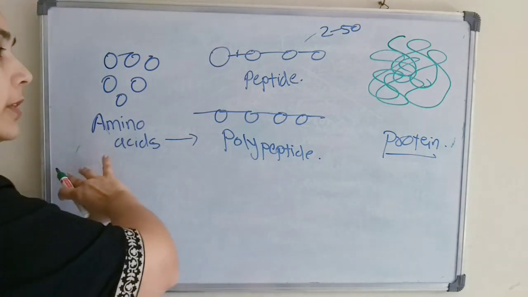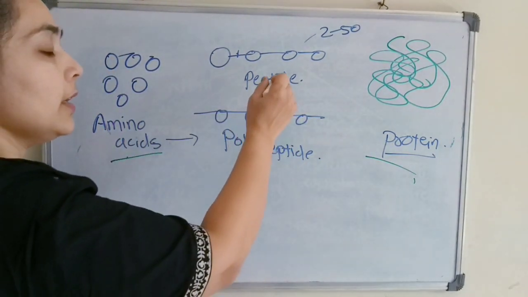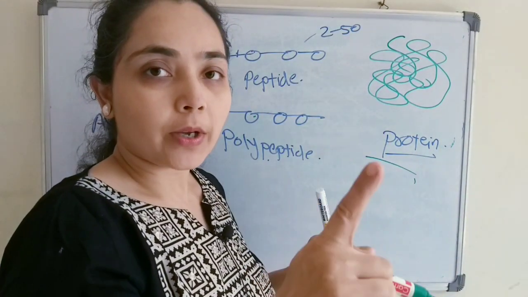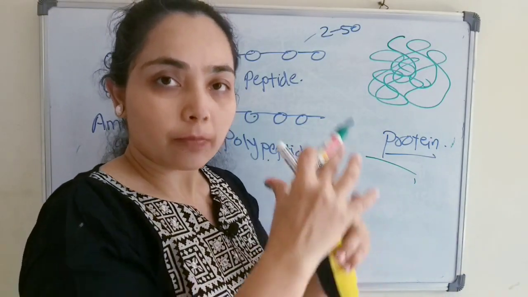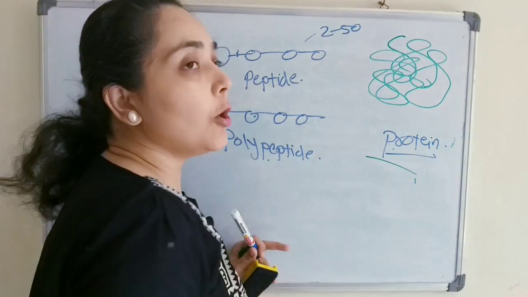So amino acids combine to form the polypeptide chain. One or more polypeptide chains come together in a specific orientation in a particular organized structure, and that makes the protein.